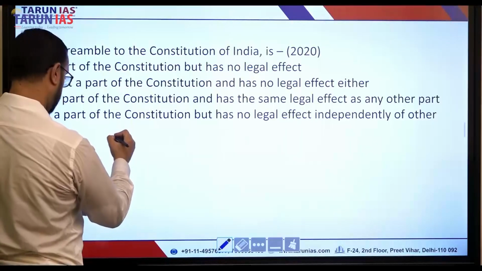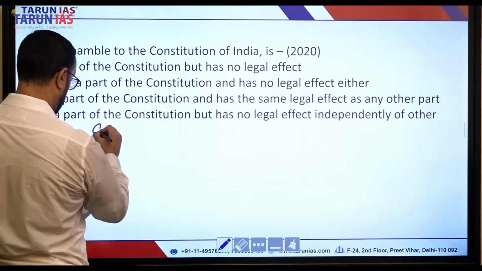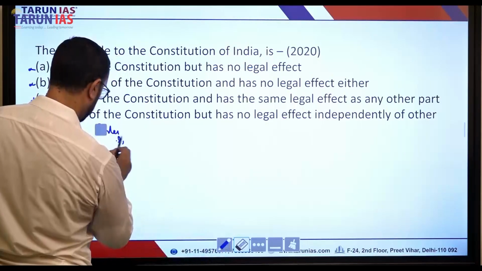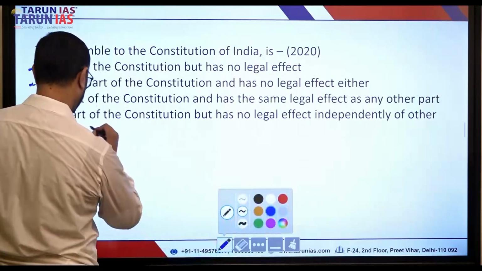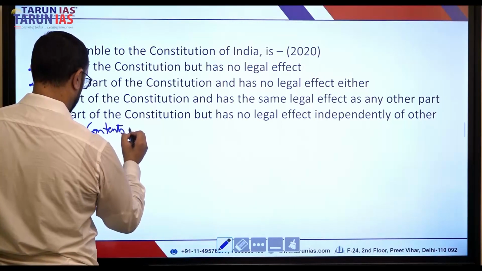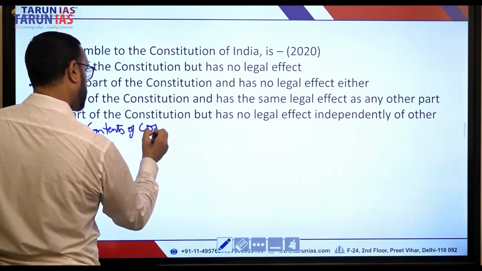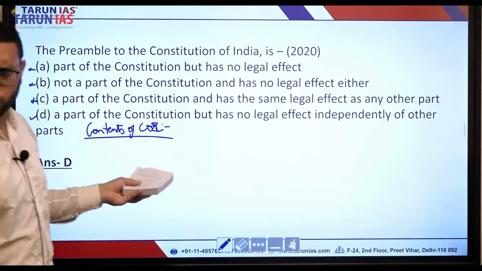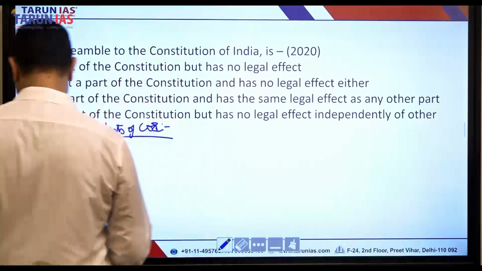This is how it starts. COI I'm using as a short form for Constitution of India.